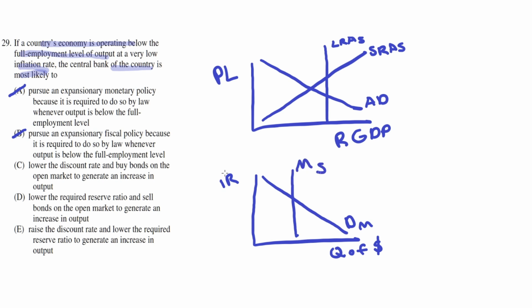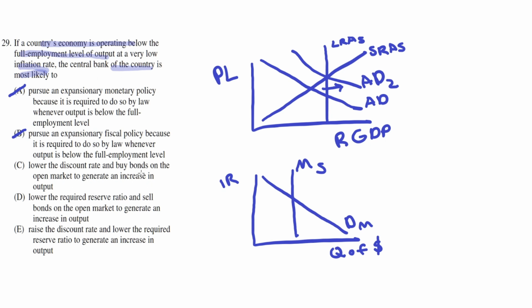or MS. Now, lowering the discount rate would mean that the rate at which other banks can borrow money from the central bank is lowered, so they'd be inclined to loan more money. And because they're loaning more money, they would loan more money to people as well, and this would increase the money supply, which is good, because that would decrease the interest rate, and that would result in an increase in investment spending, shifting the AD curve to the right, and thus returning to a long-run equilibrium, which is what the central bank would want.